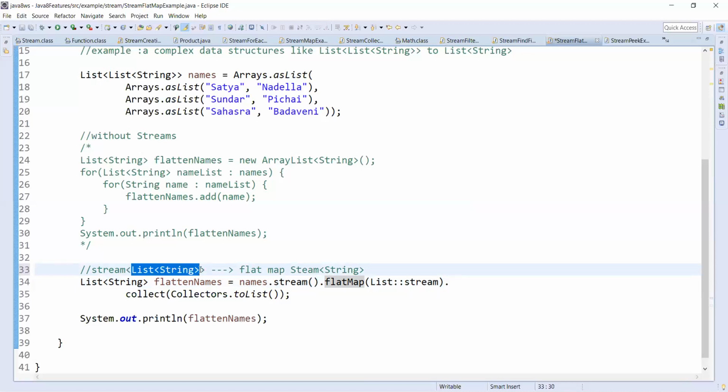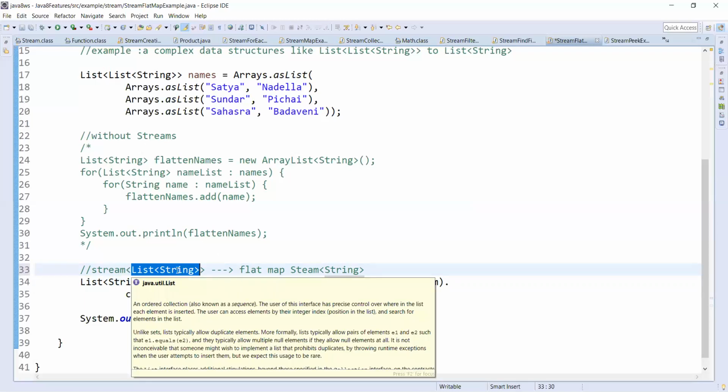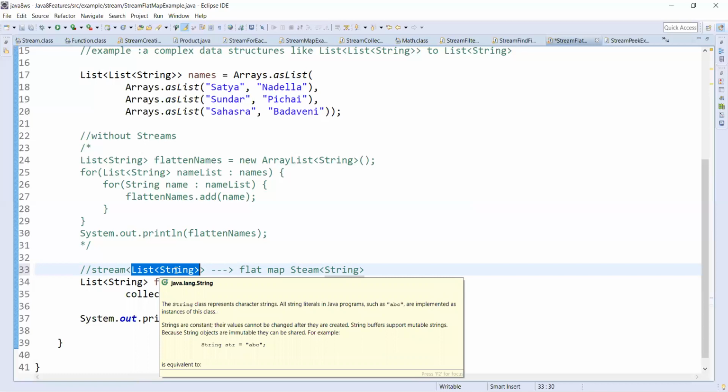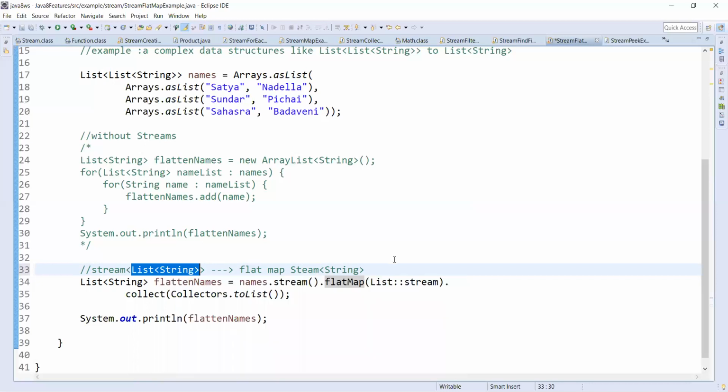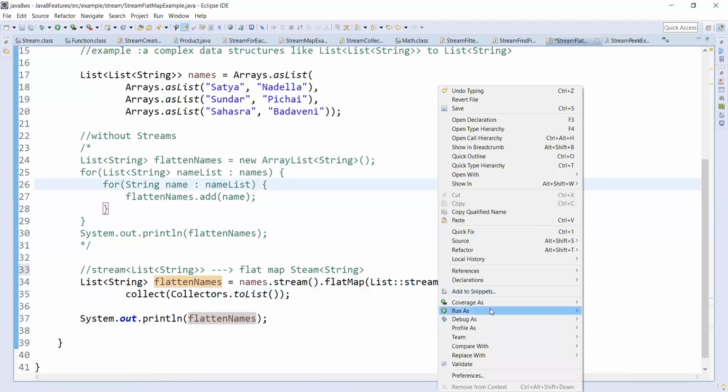Each element of the stream is a list of string, and I'm calling the stream method of list on each list of string. The stream method of list gives a stream of string, and these get combined. So that is the flattened names.